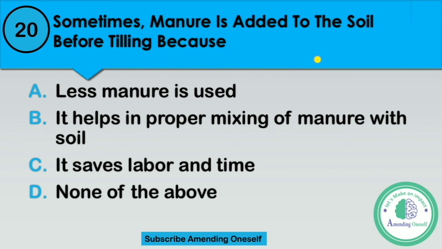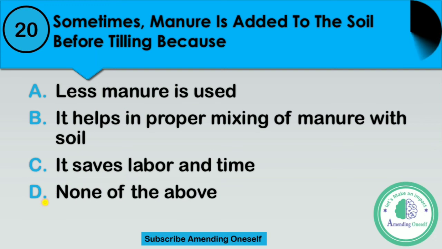Question number 20 and the last question. Sometimes manure is added to the soil before tiling because. Option A, less manure is used. Option B, it helps in proper mixing of manure with soil. Option C, it saves labor and time. Or D, none of the above.